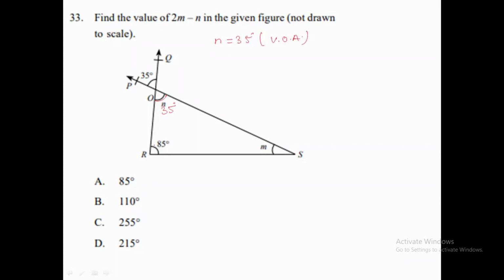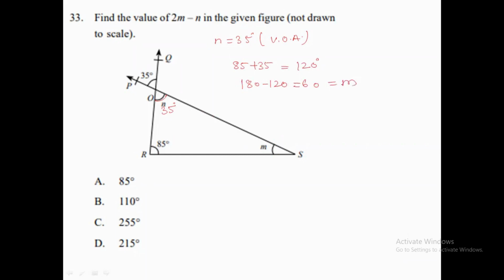Now after that, this angle is 85. So we need to find this angle, angle M. How are we going to find angle M? Let's add 85 and 35. What are we getting? 120, correct? When we subtract 120 from 180, we get 60.